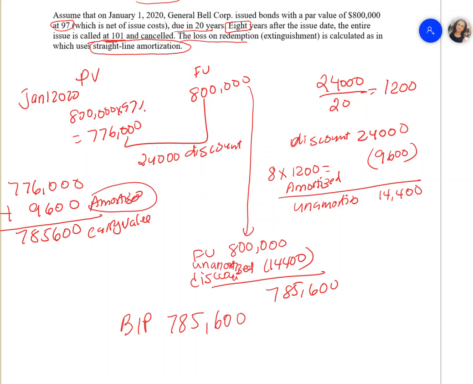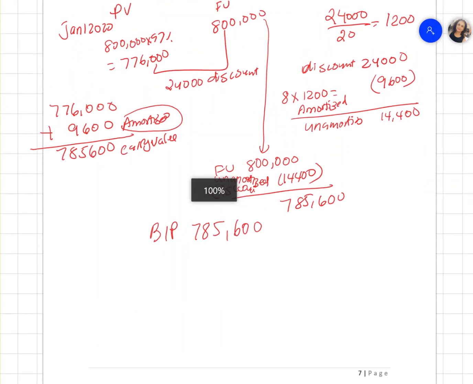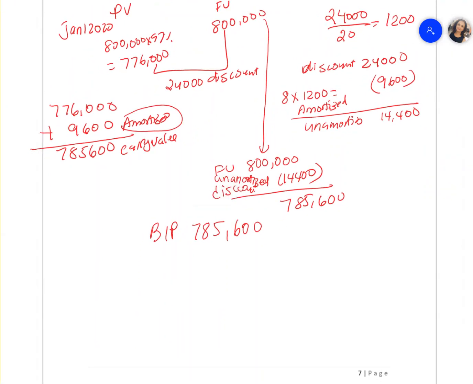So the cash we paid is 101% multiplied by your face value, which is 800,000.